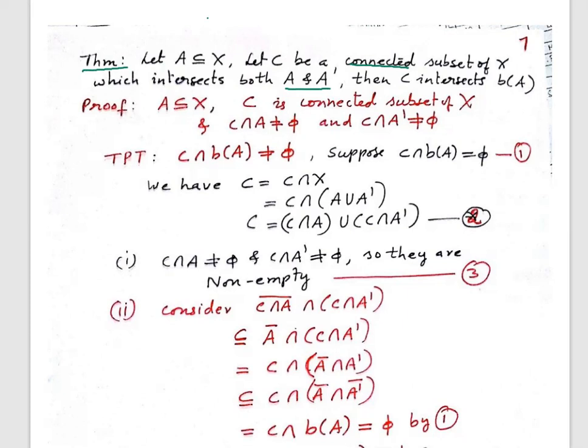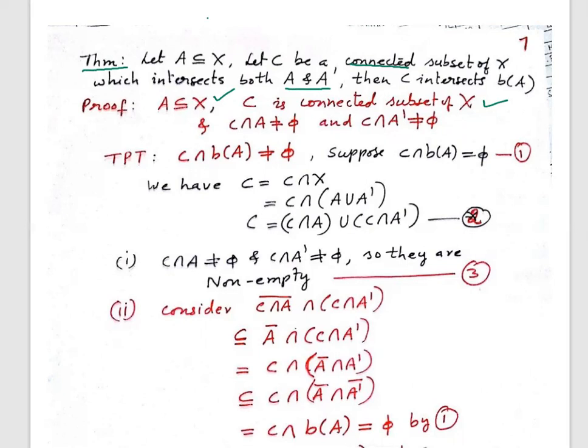Now, what is given? Let us write the given again. A is a subset of X, and C is a connected subset of X. Remember, our C is connected. Also given, C intersects both A and A complement.